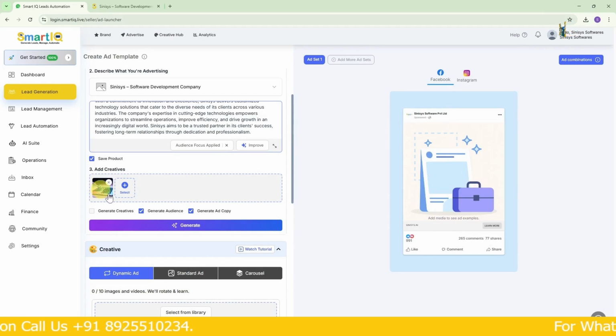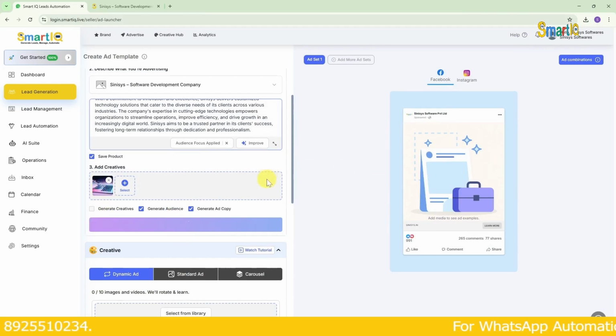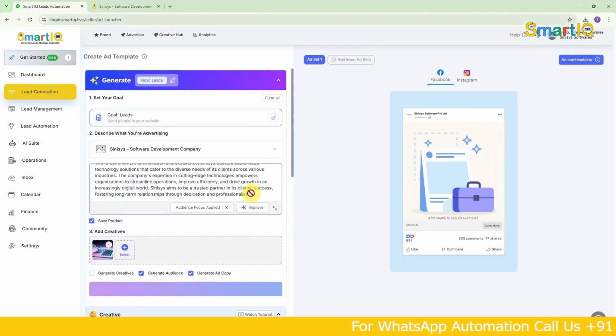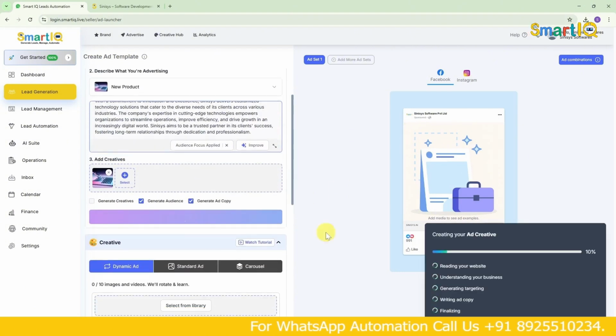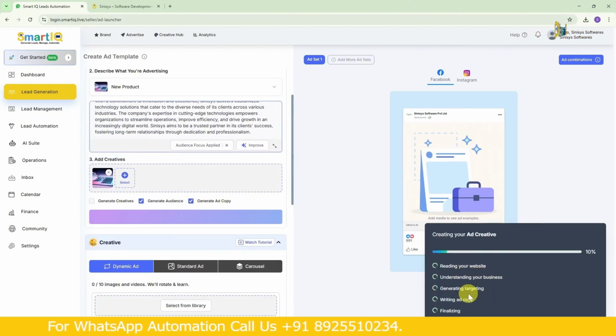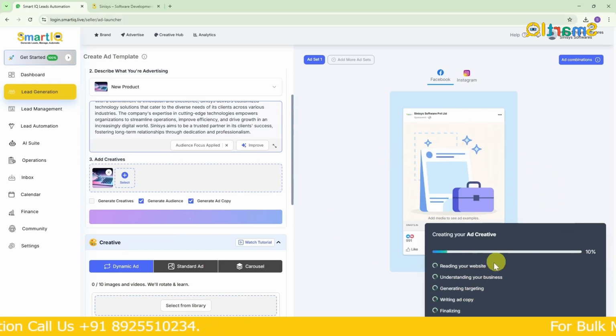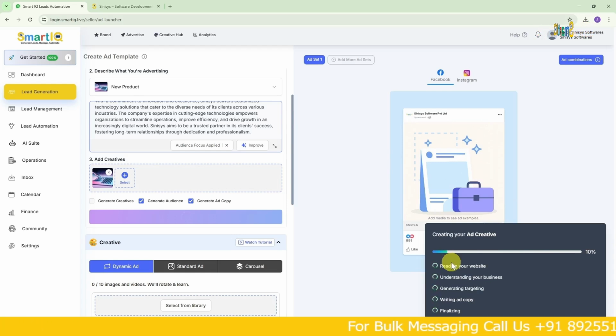When we close this, if it appears here, we click on generate. Then our ad will be previewed here, showing how it has been generated. They say you can understand your business through a website. Once we get the ad copy, what do they do here? When we create and give it, right now it's only 10% complete. So when it's fully completed, we can see how it looks.